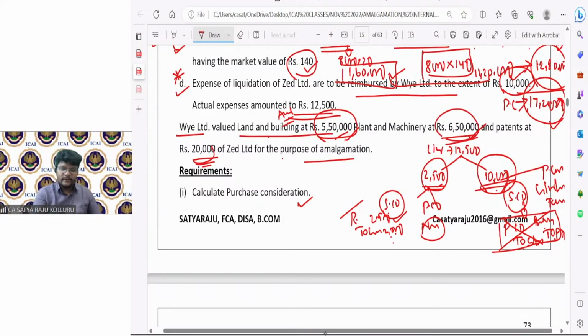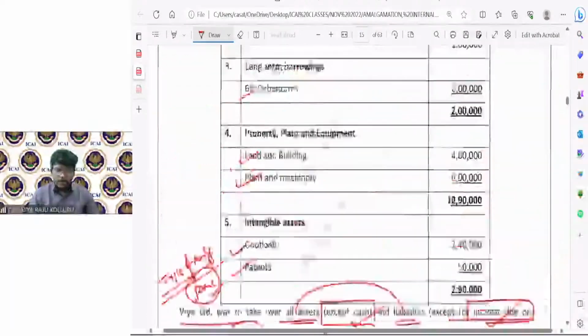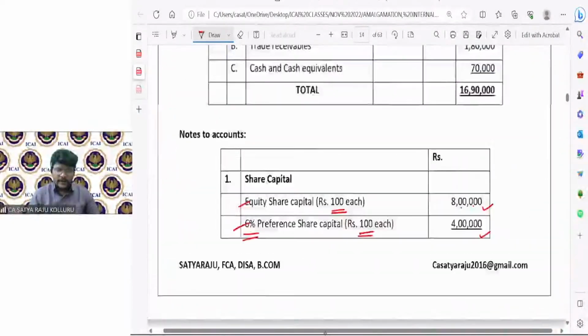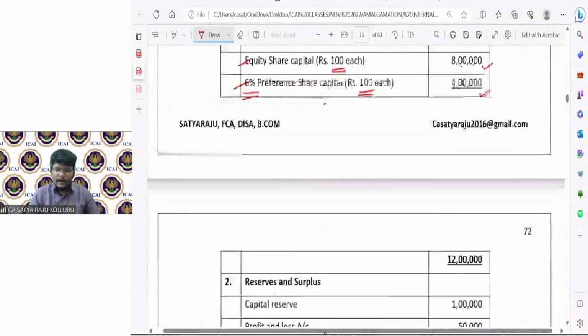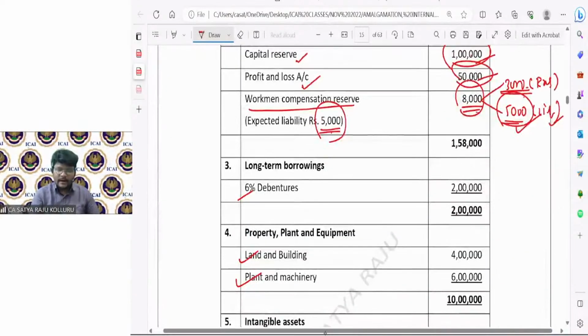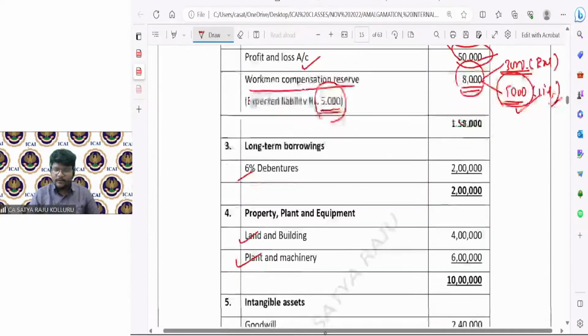Remaining, no other assets are mentioned here. That means all remaining assets and all remaining liabilities are agreed at book values only, unless otherwise specifically mentioned at any agreed value. So now if I check the balance sheet quickly, under property, plant and equipment, I consider land and building, plant and machinery both at agreed values.